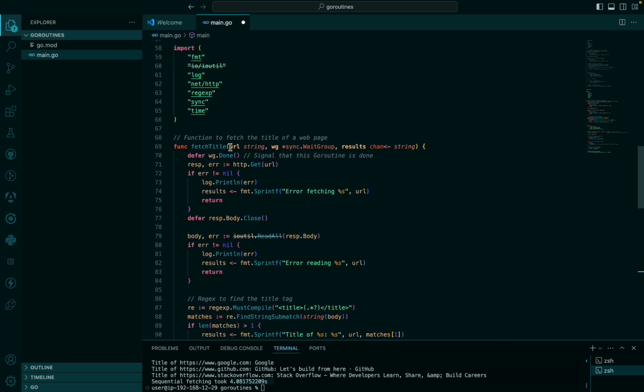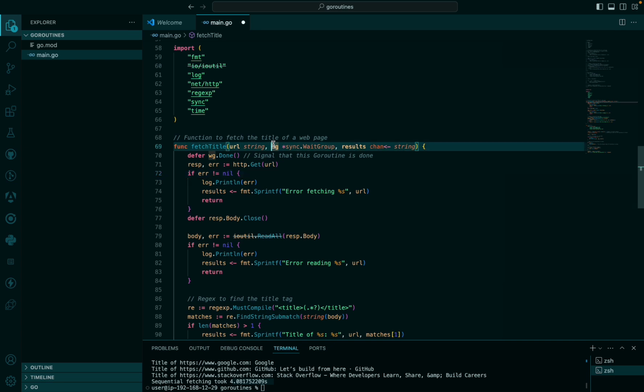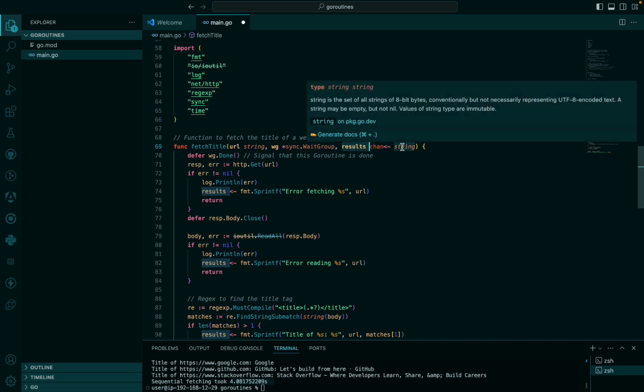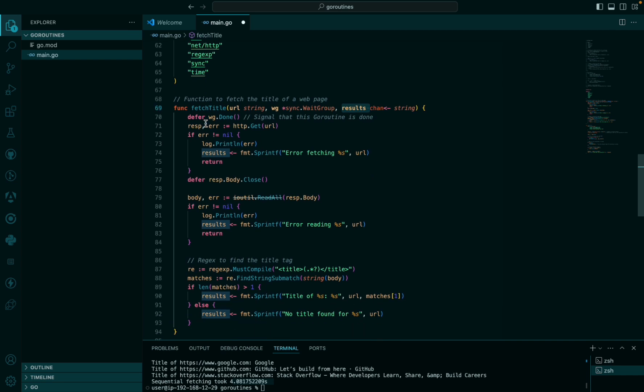So now let's come up here. Let's see what is happening here. We are receiving the URL, which is a string, then this wait group here. And then these results, don't forget that this result is a channel of strings, which we are using to pass information, right? Now we use the HTTP package to get the URL for us to be able to get the response.